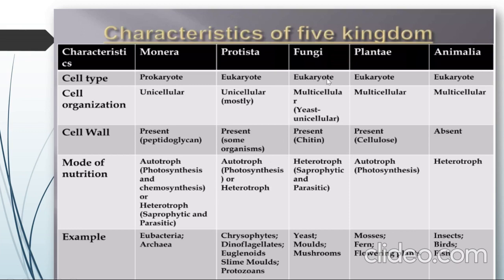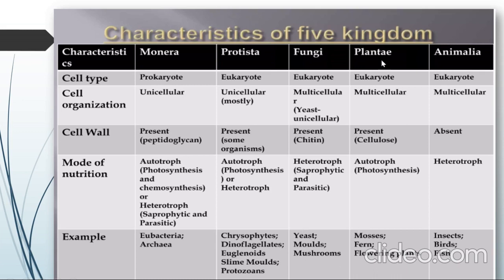Now, talking about the fungi, the cell type is eukaryotic. They are multicellular. Fungi, Plantae, and Animalia are all multicellular; only Monera and Protista are mostly unicellular. A cell wall is present in fungi. The mode of their nutrition is heterotrophic, saprophytic or parasitic. Examples of fungi are yeast, molds, and mushrooms. We are all well aware of these examples.